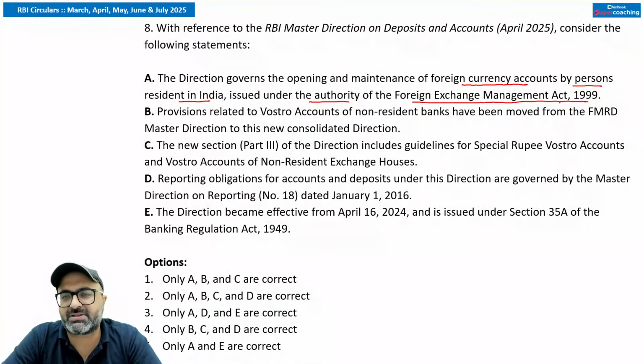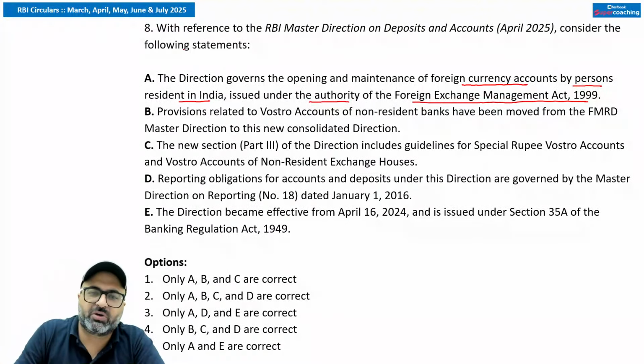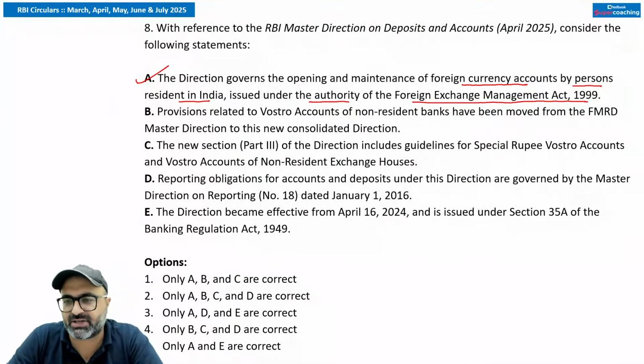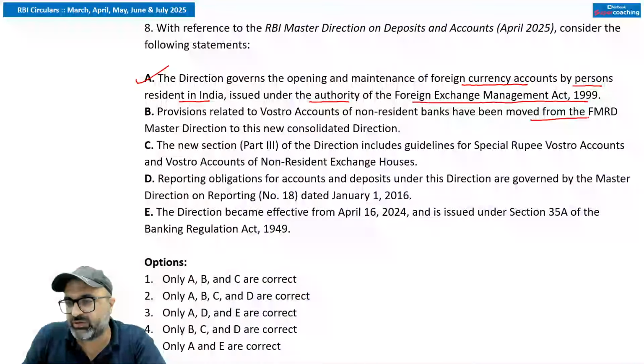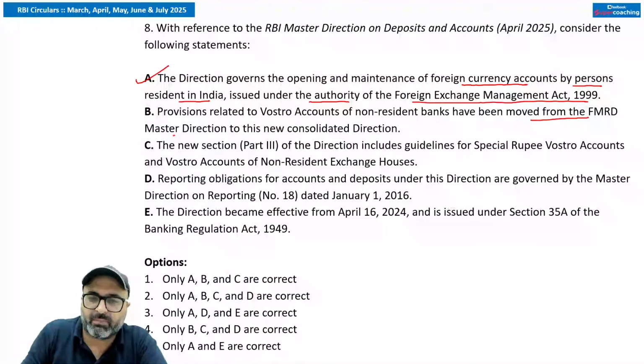So the RBI Master Direction on Deposit and Account talks about the direction which specially regulates foreign currency accounts which can be held by Indian residents under Section 11 of the Foreign Exchange Management Act. That is correct. The next is, provisions related to Vostro accounts of non-resident banks have been moved from the FMRD Master Direction to the new consolidated direction.